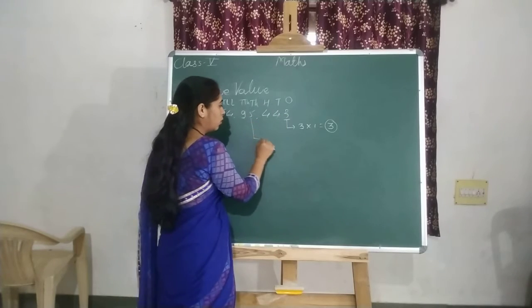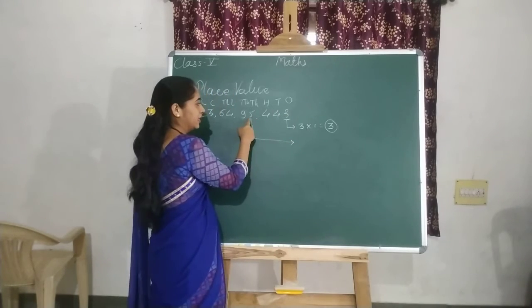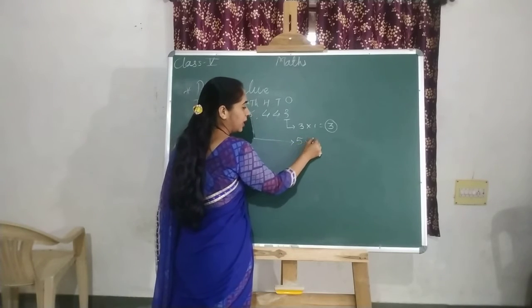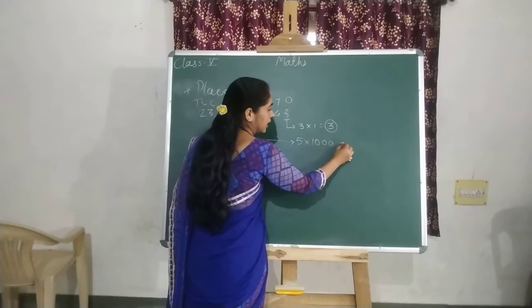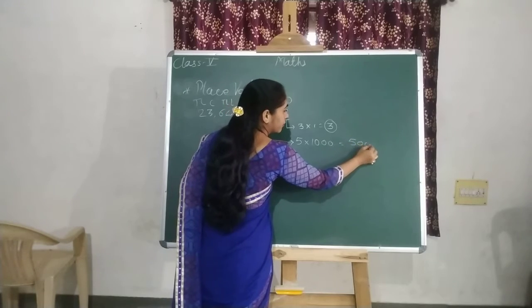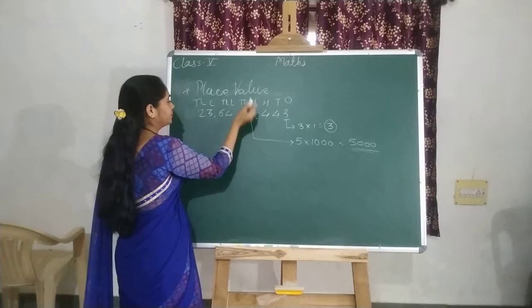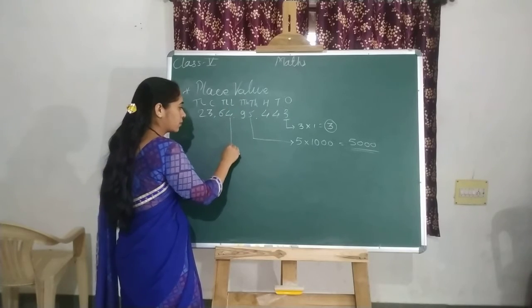Suppose we talk about 5. This 5 is at the thousands place, so 5 multiplied by 1000 gives you 5,000. So 5,000 is the place value of this 5. We'll move towards this 4.